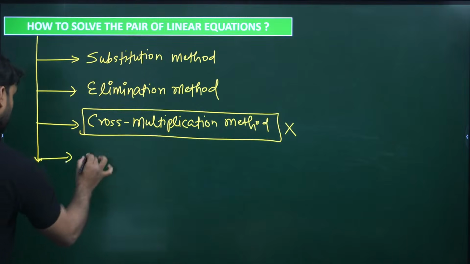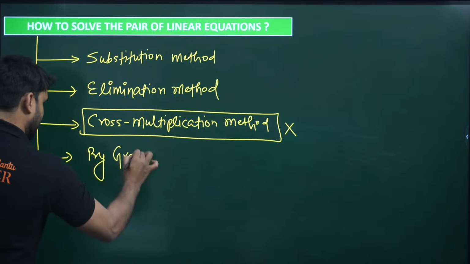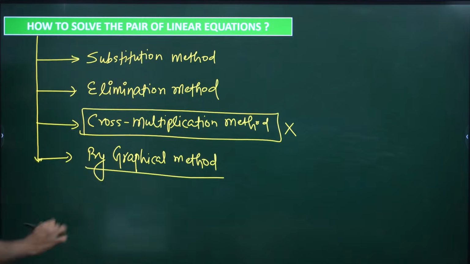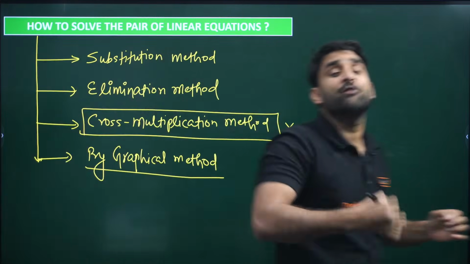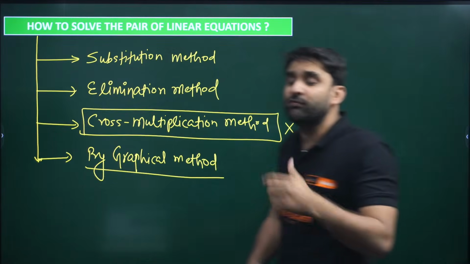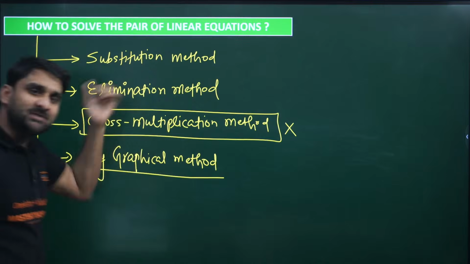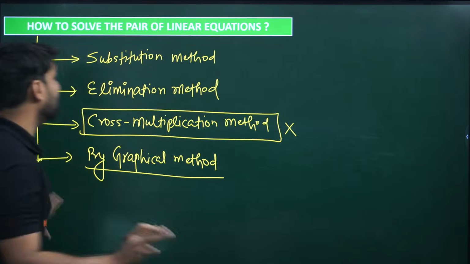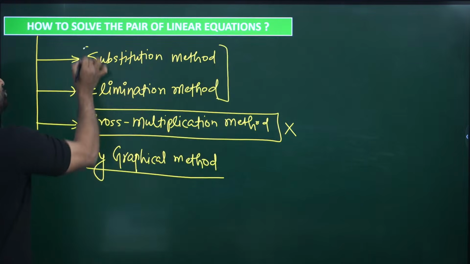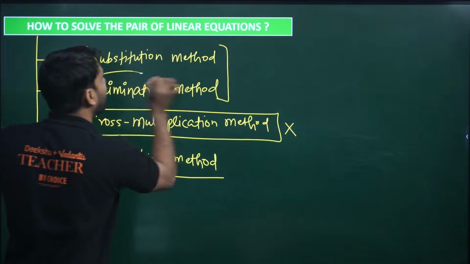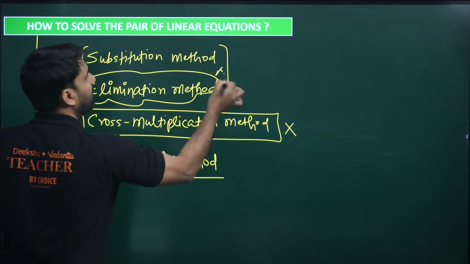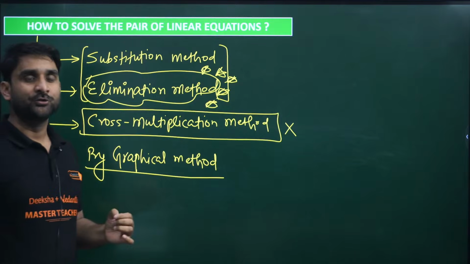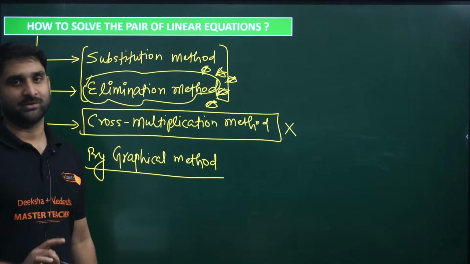And fourth is the graphical method. So if I ask you how we can find the solution of the linear equations, there are three methods: substitution method, elimination method, and graphical method. Let me tell you one thing very clearly, these two are widely used and very important. And of these, elimination is powerful. I can give it 5 stars. Elimination method is very important, very powerful, so you must give importance to it, right, my dear?